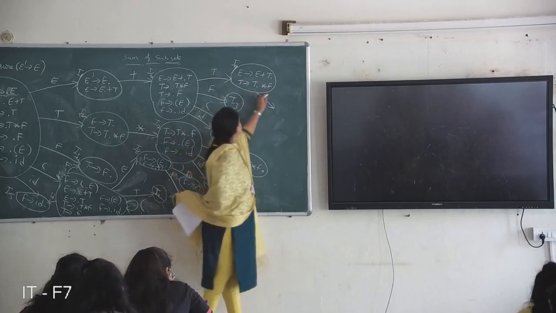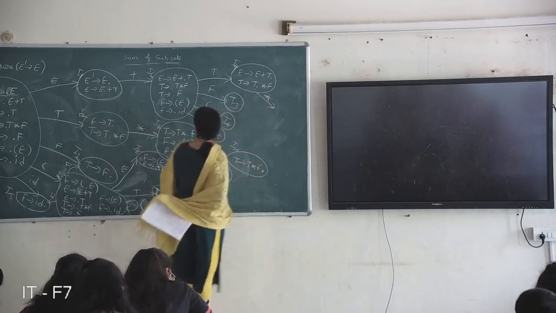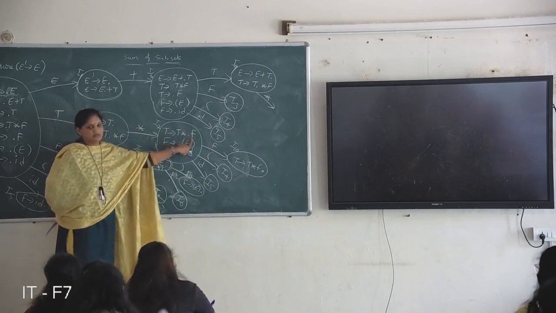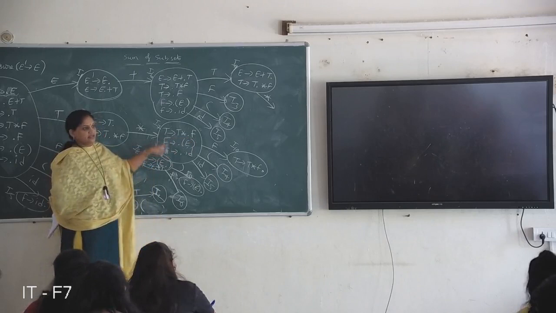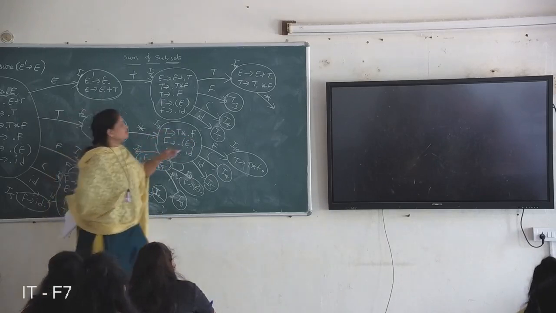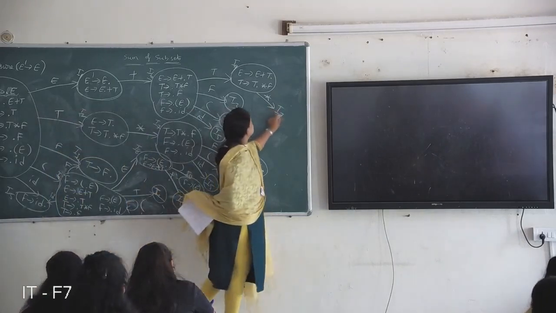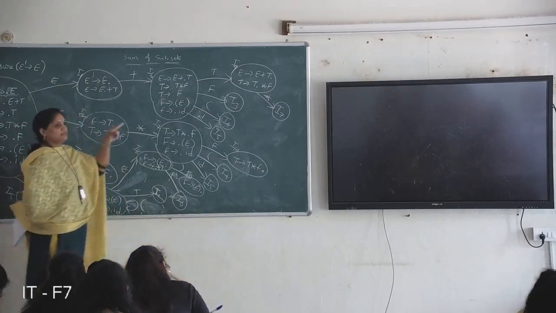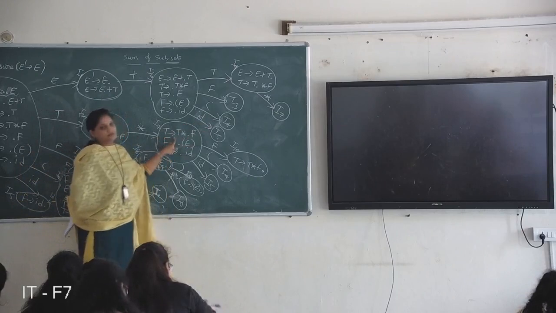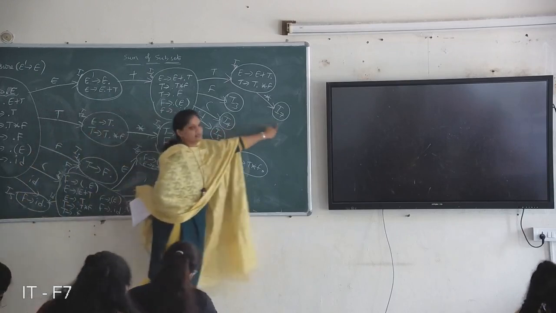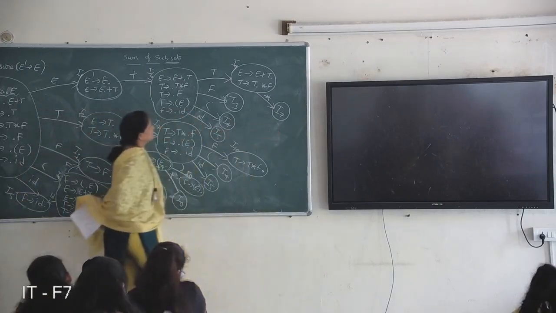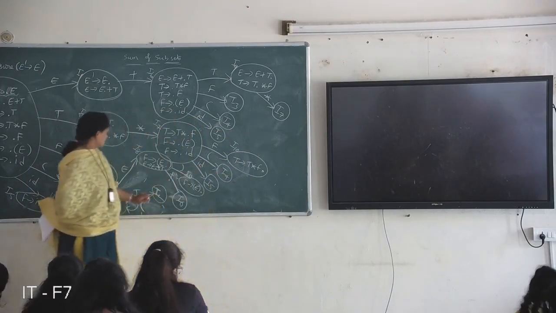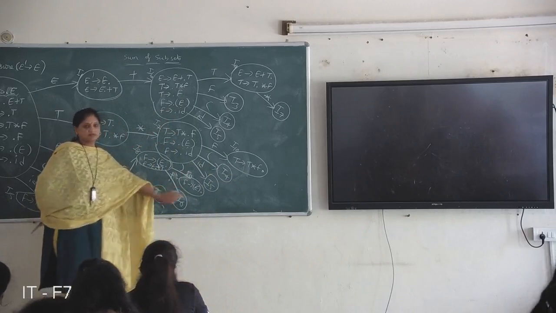Next, coming to I9. On star, it already exists. T derives T star dot F, so writing all F productions is nothing but I7. It goes to the state I7. If there is a possibility to give that state directly, you can. If you get confused, you can write it like this. Completed, right? I9 is complete. Next, I10 is already a final item. Next, I11 is also completed.